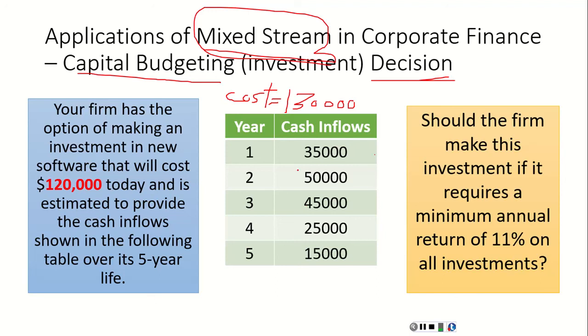So we have to find the present value of each cash inflow, because these amounts over the next years have different values due to inflation or the increase in price level. The first cash flow expected to be received at the end of year 1 is 35,000.